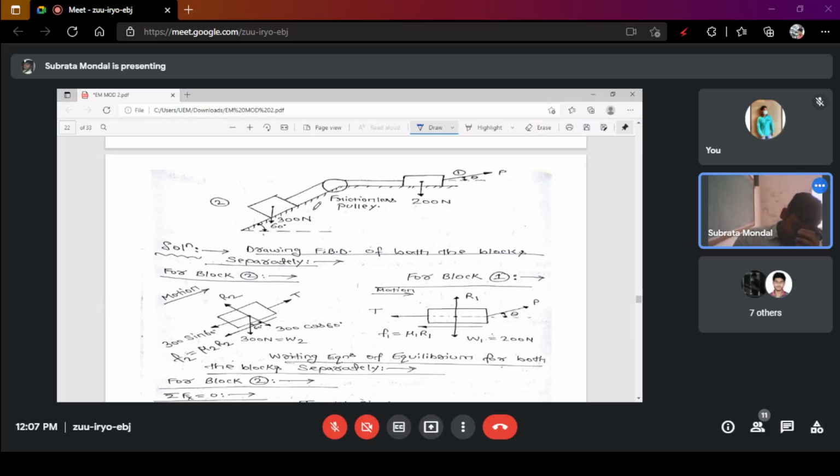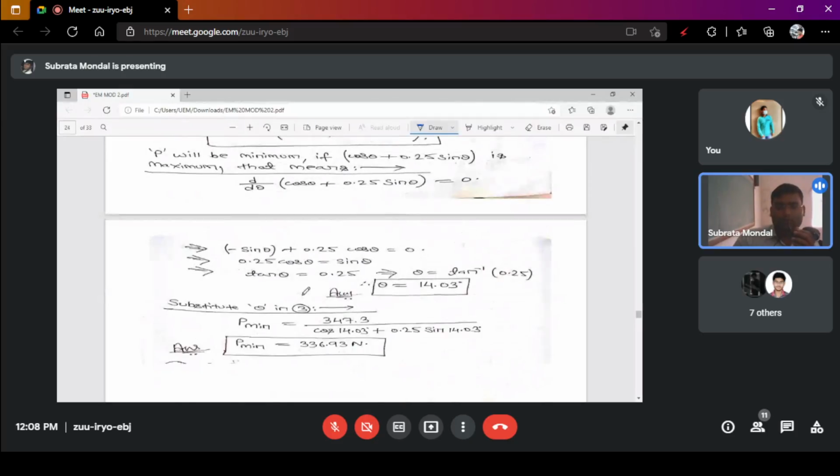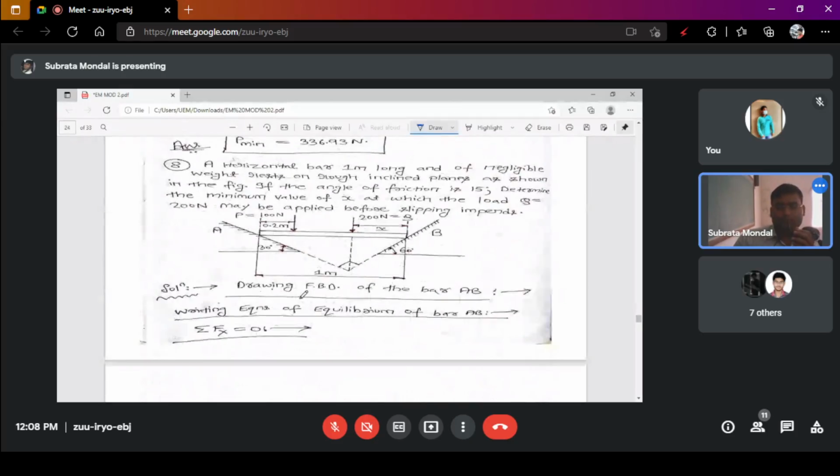So how is it possible? You have to understand that it is possible, though the lower weight is very big. We are utilizing the pulling force, and if you draw the free body diagram, that will be very beneficial for you, and you can easily calculate the numericals related to friction.